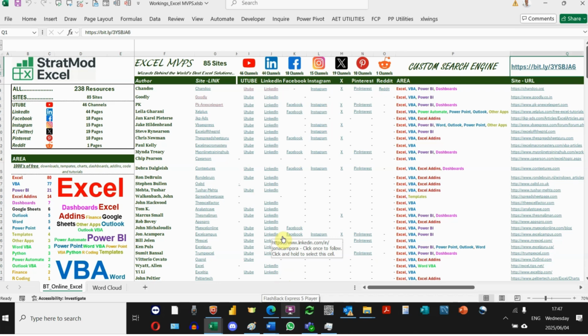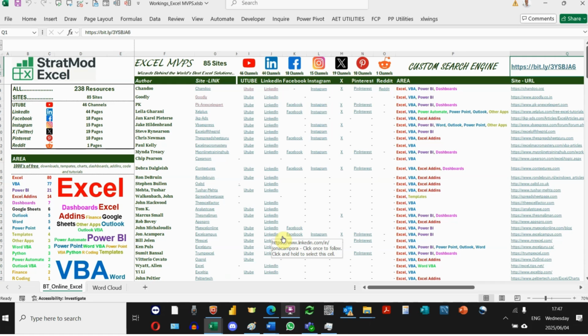In this tutorial, we'll show you how to get the most out of this cheat sheet and the multiple free resources and downloads that are available through it. So this is a list of who we believe to be 85 of the best Excel experts on the internet. And as I mentioned, they offer so many free things, including dashboards, templates, add-ons, downloads, and just generally good tutorials